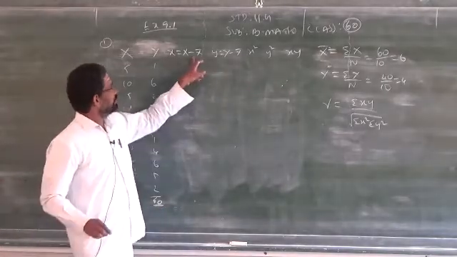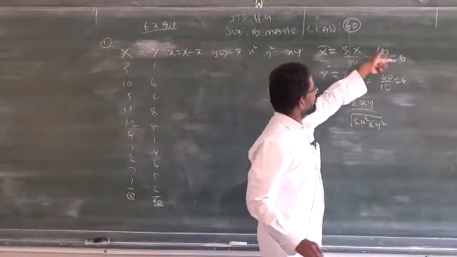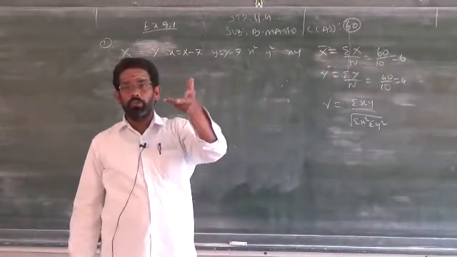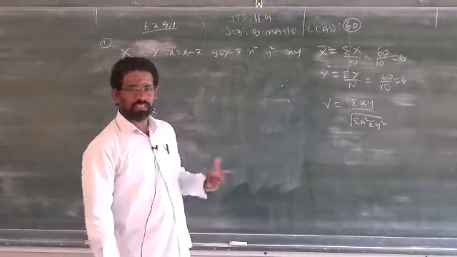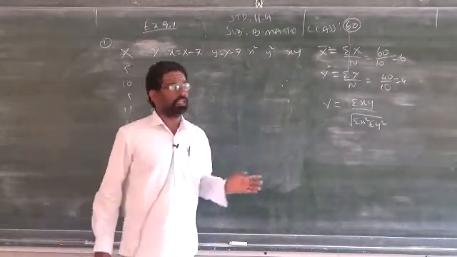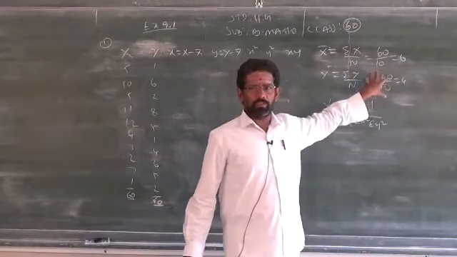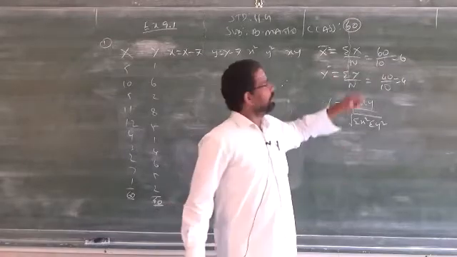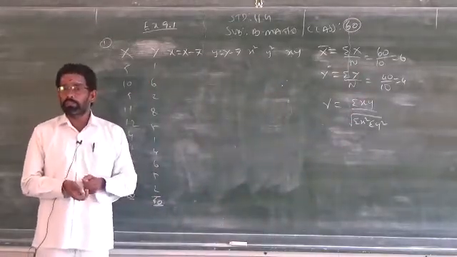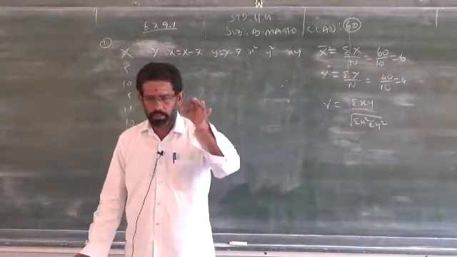What is small x? This is the formula to find small x. You can use this only when x bar, y bar are natural numbers, there is no decimal number. If it is a decimal number, you go for the assumed mean method or the second method, the direct method. When the method is not mentioned, you can follow any one method, even this method also, but you have to find x bar, y bar. X bar, y bar is common for all three methods. Depending upon x bar and y bar, you select any one out of those three formulas when the method is not mentioned. When the method is mentioned, please follow only that method.